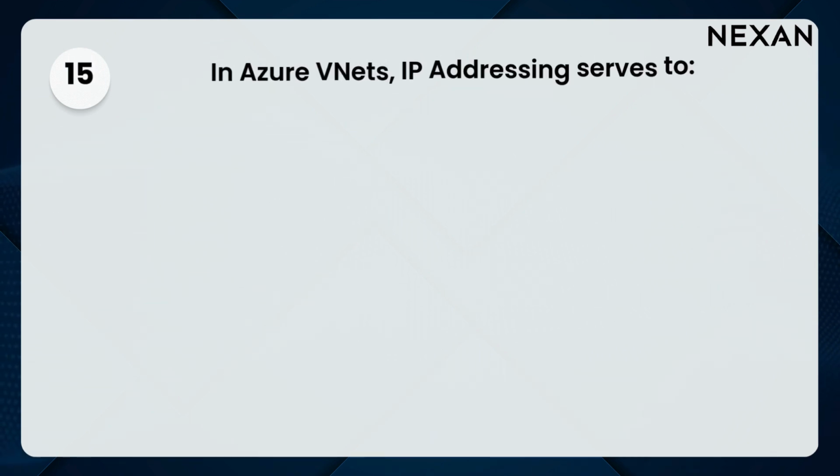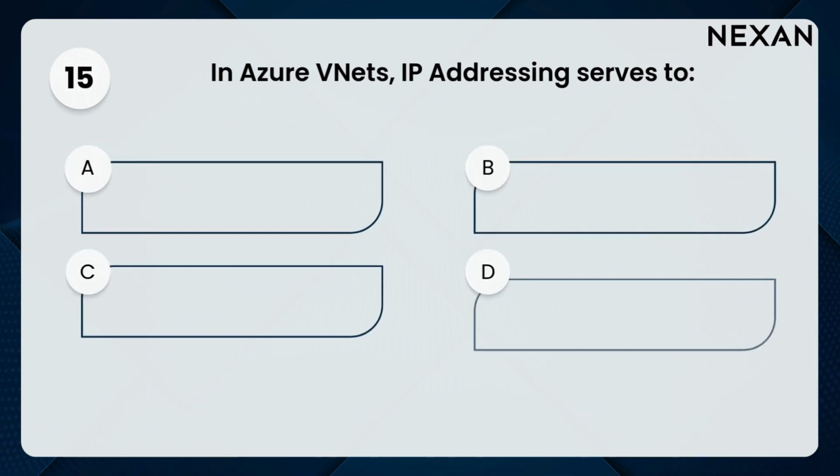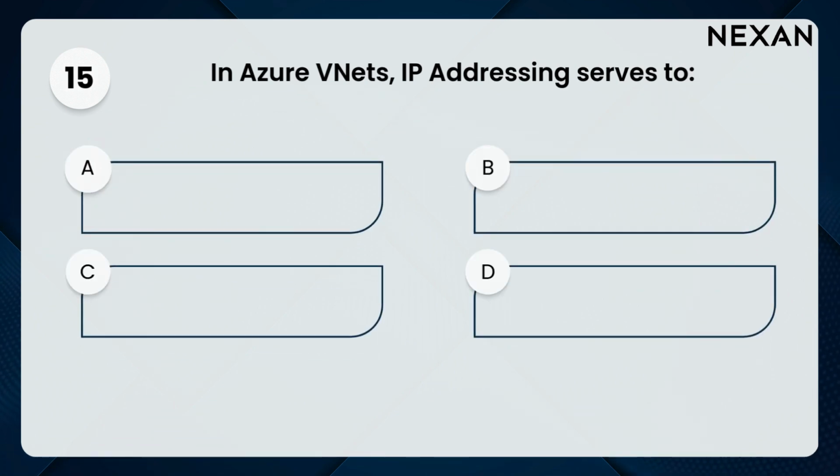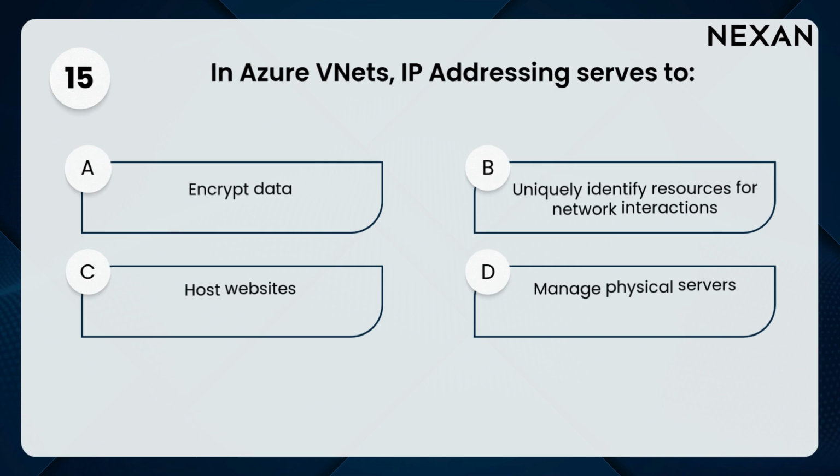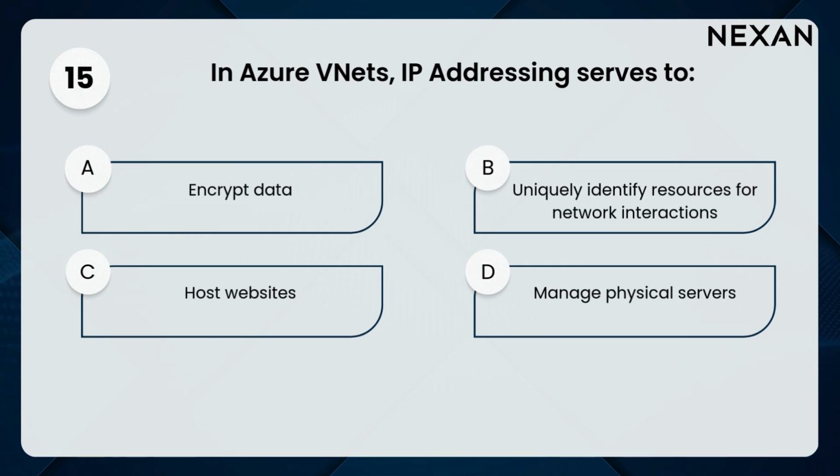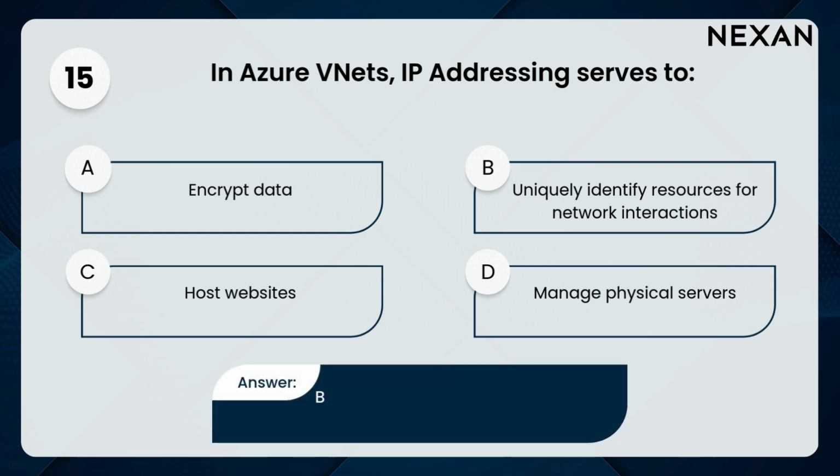15. In Azure VNets, IP addressing serves to A. Encrypt data. B. Uniquely identify resources for network interactions. C. Host websites. D. Manage physical servers. Answer: B. Uniquely identify resources for network interactions.